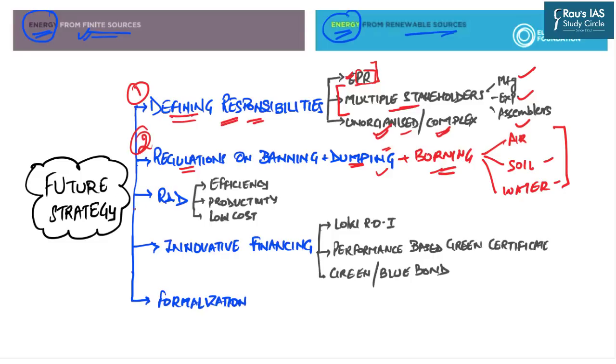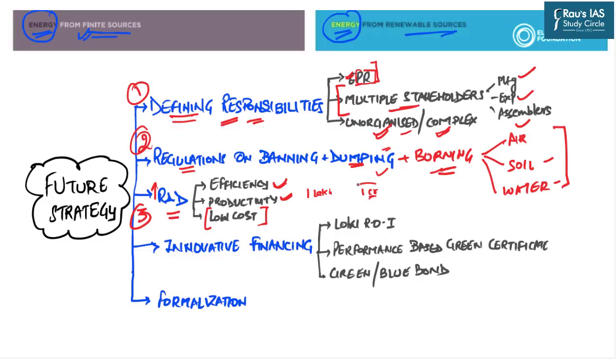The third important step which must be taken is that the government as well as the private sector must invest in research and development programs in order to increase the efficiency and productivity of those machines. Now here is one very important point: in order to increase the efficiency and productivity, we cannot forget the cost involved in designing those machines. Because let's say you have designed a machine which was earlier available at rupees 1 lakh, and now you have made a machine which does the same function at, let's say, rupees 1 crore.